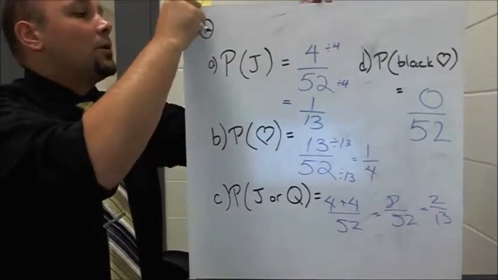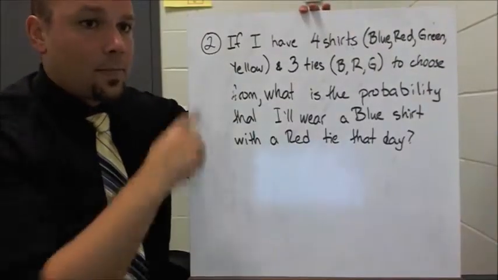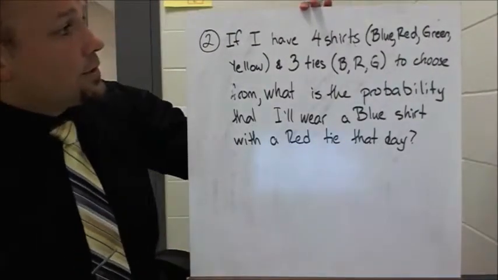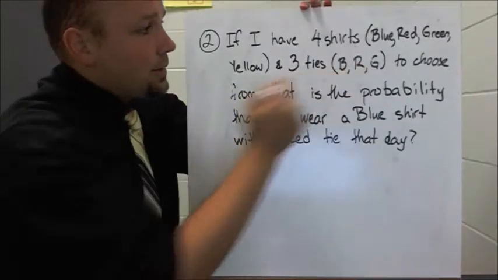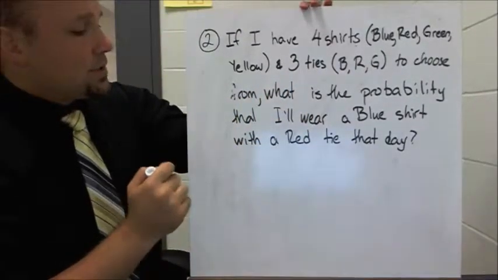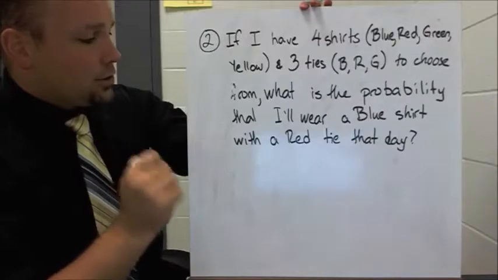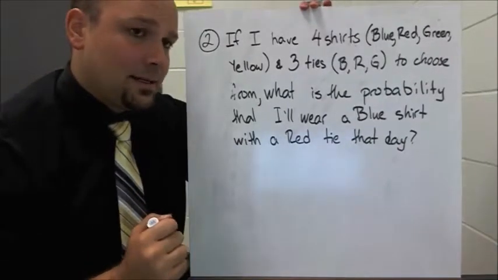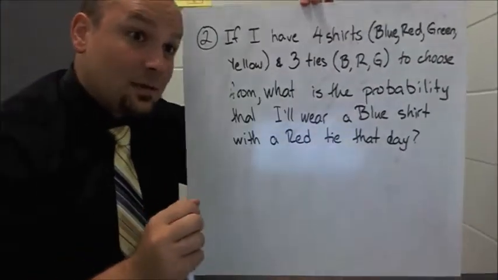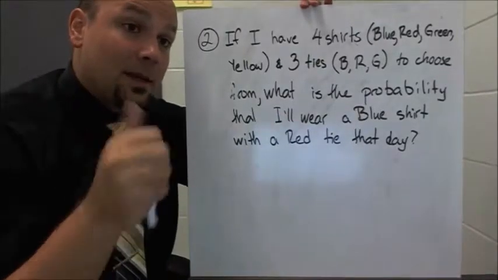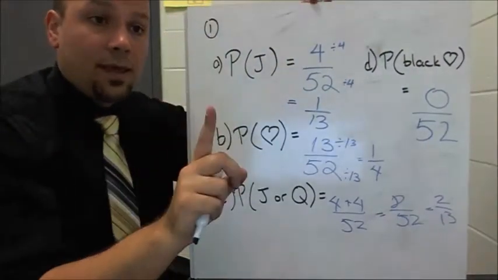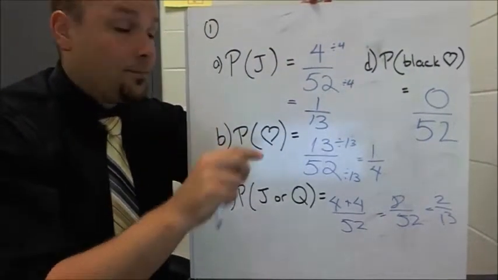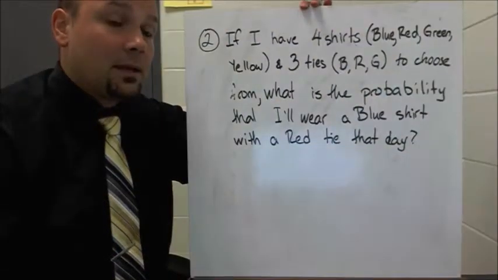So let's look at one more example. If I have 4 shirts, blue, red, green, and yellow, and 3 ties, blue, red, and green, to choose from, what's the probability that I'll wear a blue shirt with a red tie that day? This case is a little bit more complicated because I have 2 things happening. I'm picking a shirt and then I'm picking a tie. Here, I was always just picking one thing, a card. Here, I'm picking 2 things.